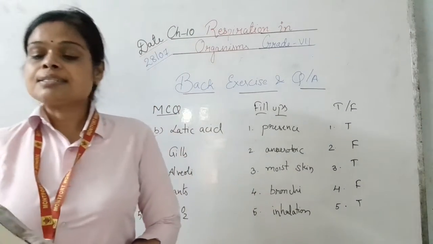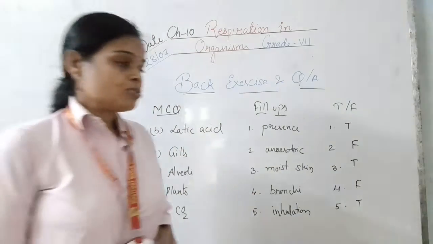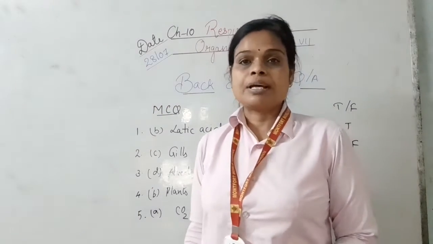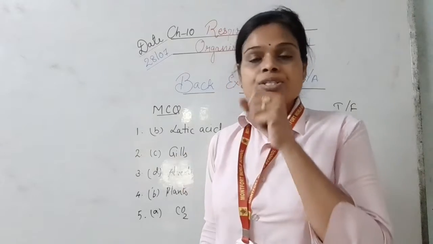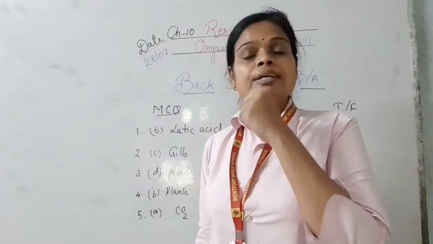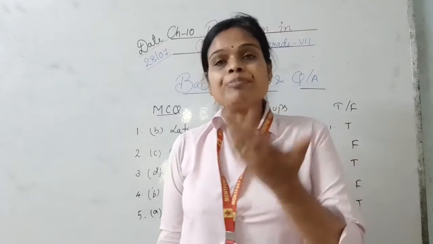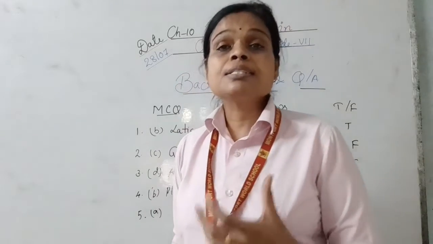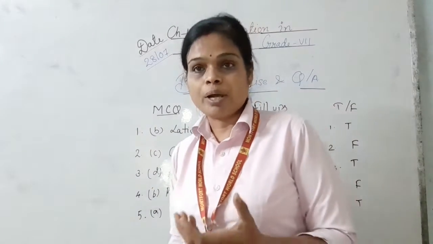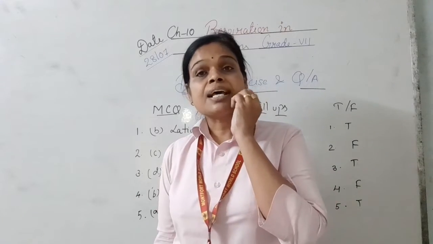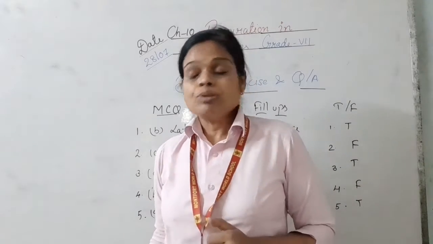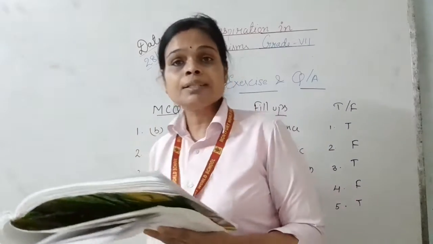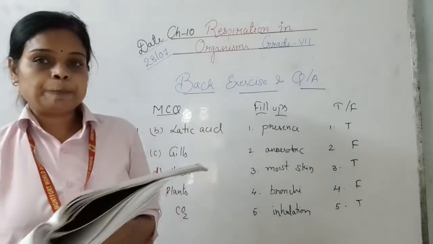Which gas turns the lime water milky? The gas which turns the lime water milky is carbon dioxide. Take lime water and just blow the air from the mouth. When we blow air from the mouth, we get carbon dioxide. So it turns the lime water milky white. Milky white means it changes to the color of milk. So carbon dioxide changes the lime water into milky.